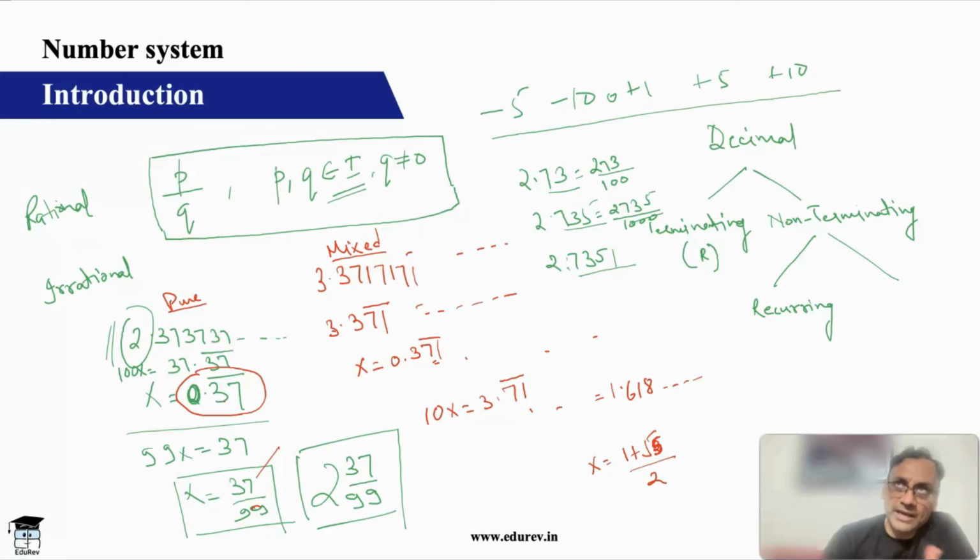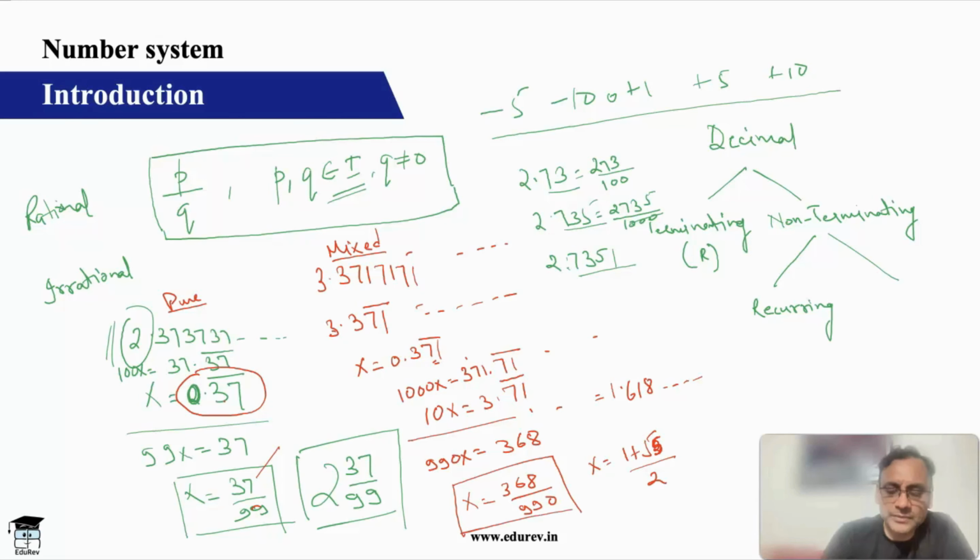Now this is a pure recurring, which has a period of 2. So let's multiply 10x by 10 to the power 2, which means 100. You'll get 1000x. So 1000x is 371.71 bar. Okay, let's subtract them. You will get 990x is equal to 371 minus 3, which is 368. So x is equal to 368 upon 990. So you can see that this is also a rational number.